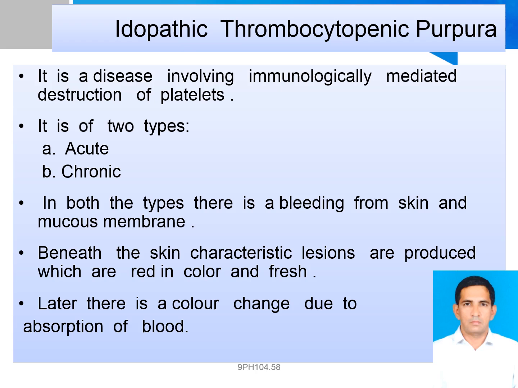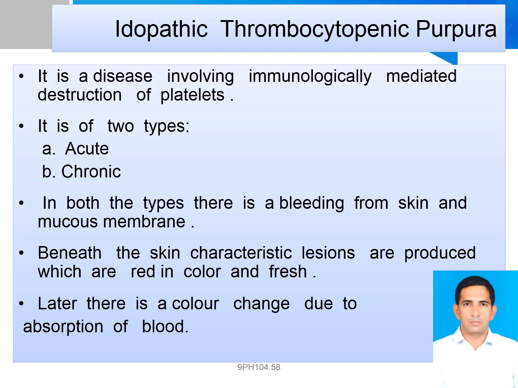People with idiopathic thrombocytopenic purpura often have many purple bruises called purpura on the skin or mucous membranes inside the mouth.